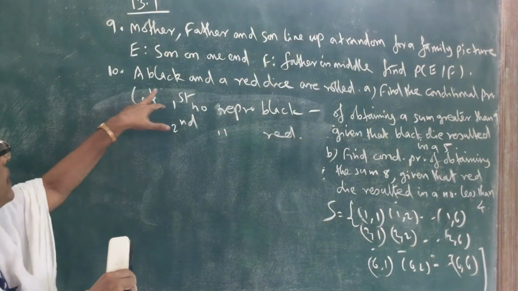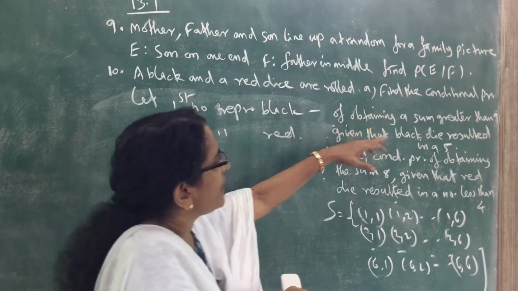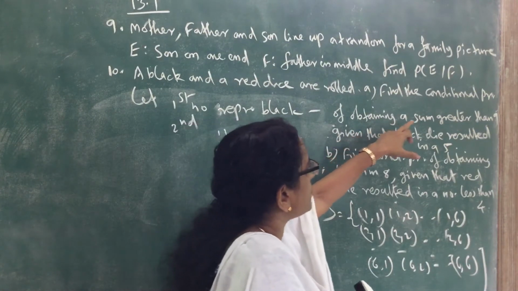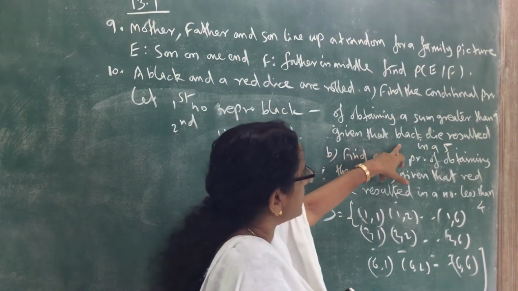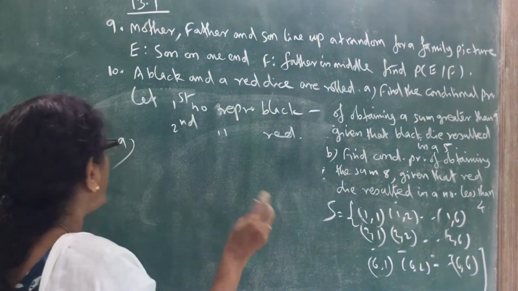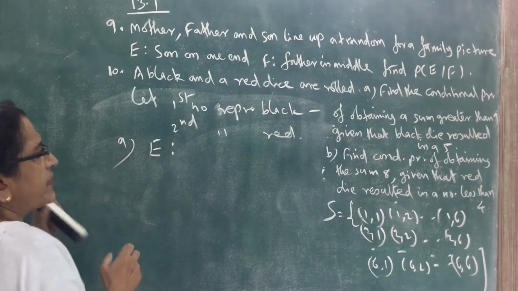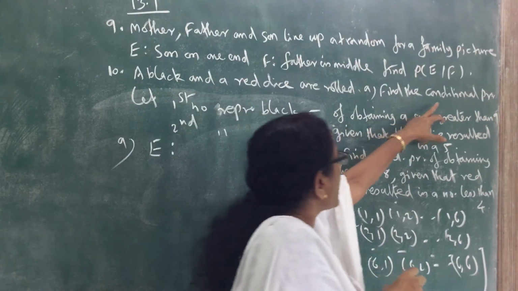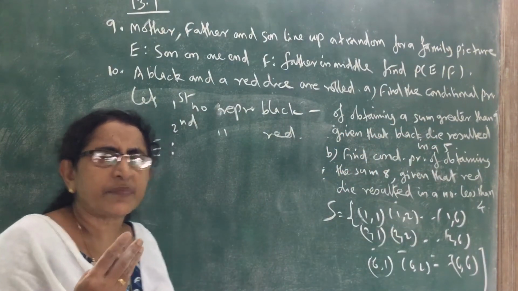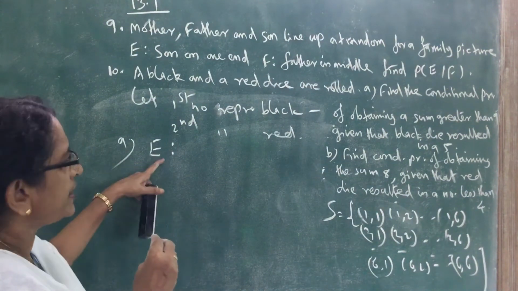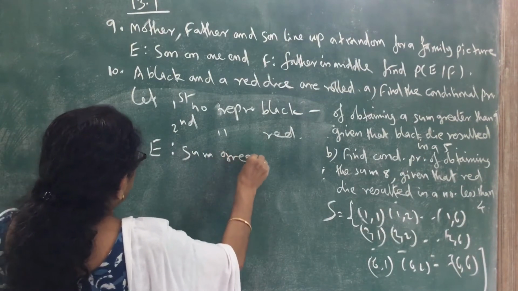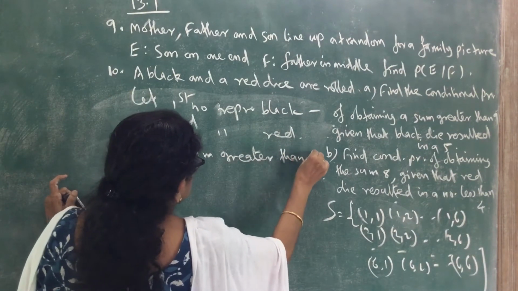Then we can write the black roll. See the first question, find the conditional probability. We have to find the conditional probability of which event: obtaining a sum greater than 9 given that the black die resulted in a 5. So first we have to mention which is the event E. E is the event whose probability you want to find: obtaining a sum greater than 9. Let E be the event sum greater than 9.